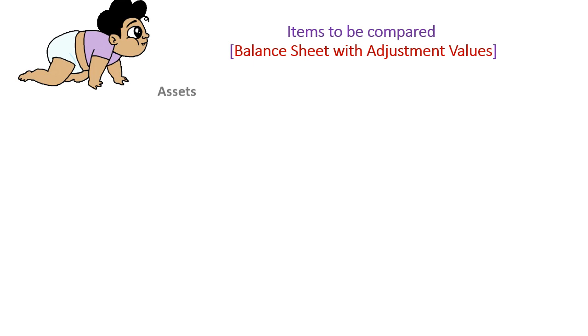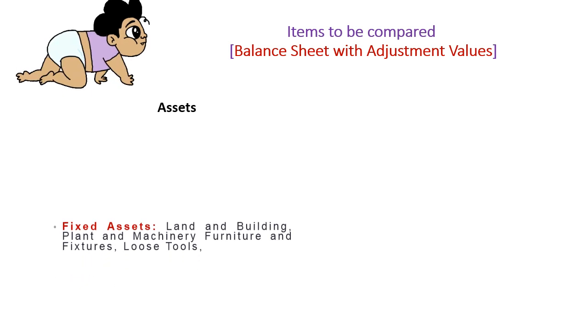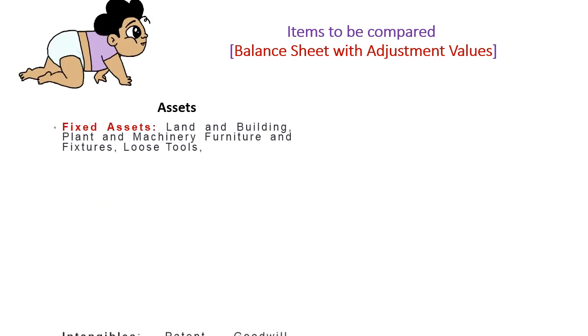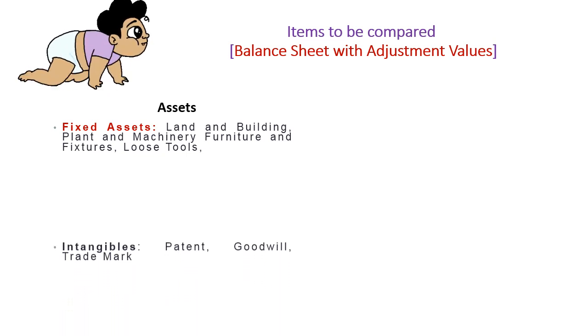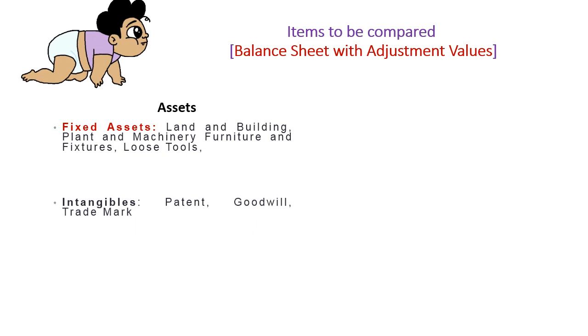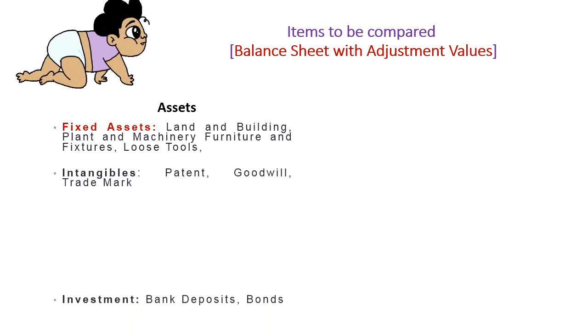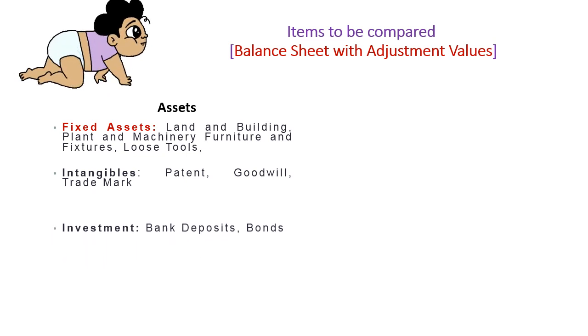Wait now. I'll consider first the assets. Fixed assets which are liable for depreciation: land and building, plant and machinery, furniture, fixtures, loose tools. These are all known as the tangible assets. Correspondingly, intangible assets, patent, goodwill, trademark, are not depreciable, but they have to be amortized.